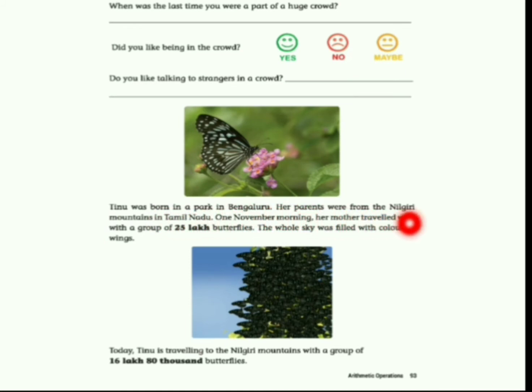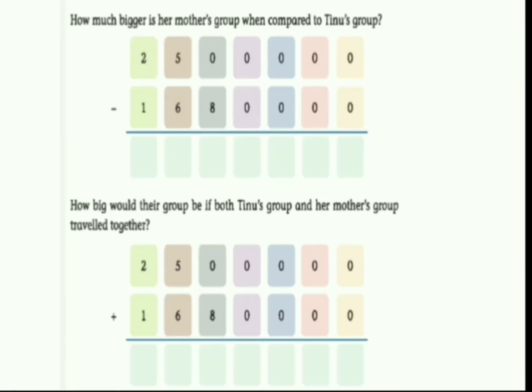Next, again we are going with Tinu now. Tinu was born in a park in Bangalore. Her parents were from the Nilgiri mountains in Tamil Nadu. One November morning, her mother travelled west with a group of 25 lakh butterflies. The whole sky was filled with colorful wings. Today, Tinu is travelling to the Nilgiri mountains with a group of 16 lakh 80,000 butterflies. So here you have to remember 25 lakh as well as 16 lakh 80,000.